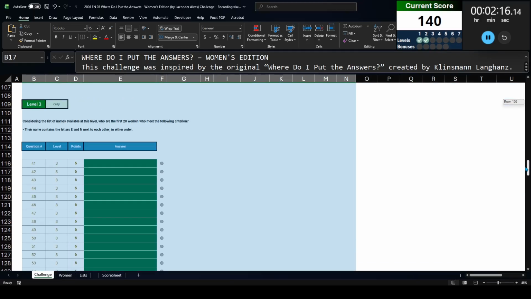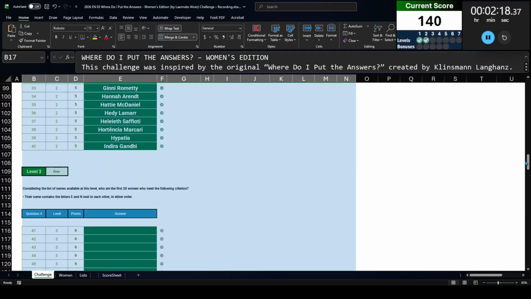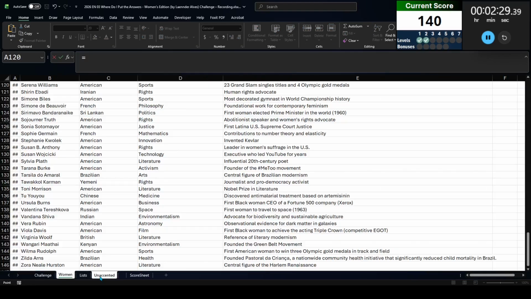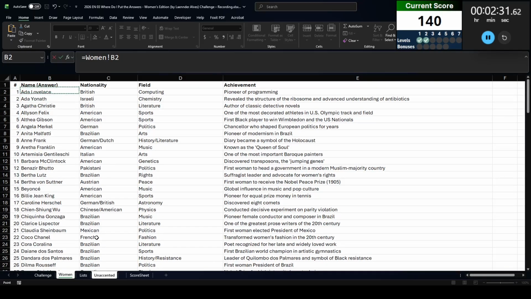So I think at this part what I want to do is create a second list of the women's names, but this time taking all of the accents and whatever out of the characters. So let's create a new tab and I'm going to call this unaccented. And I think what I want to do is start with the list of women that we have here.